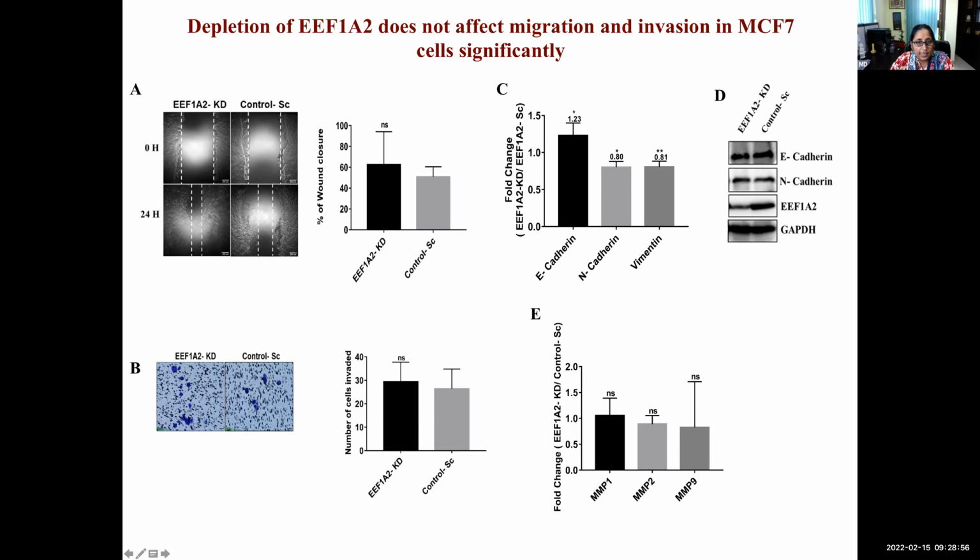So we did not find any significant difference between the 1A2 depleted cells versus the control. And we checked the markers for EMT also. So these markers also did not show any dramatic difference between these two groups. And MMPs play an important role during metastasis. So these MMPs were also not altered significantly.